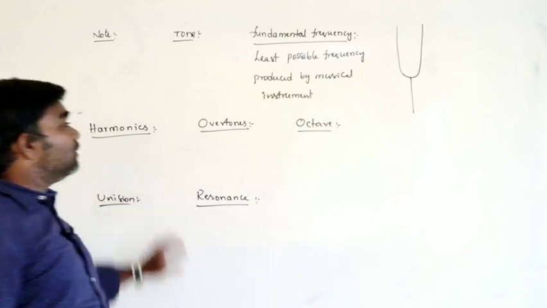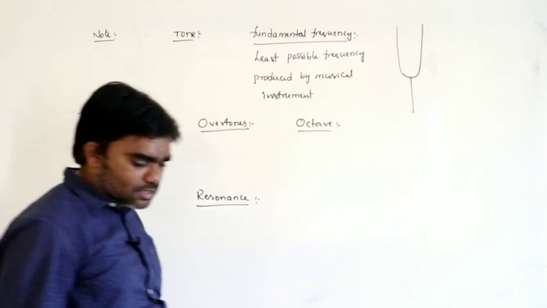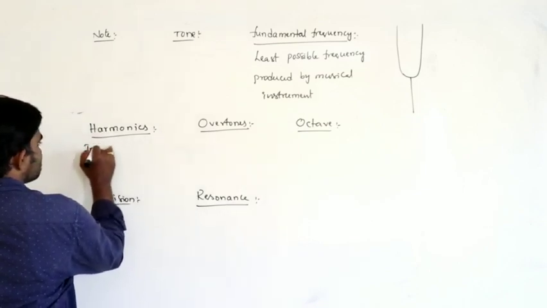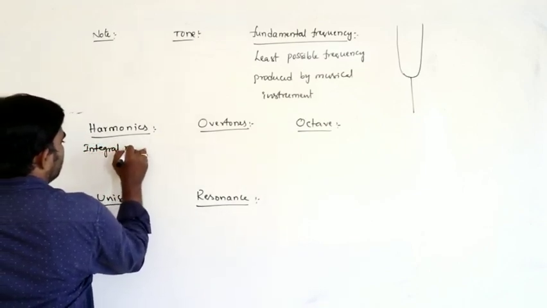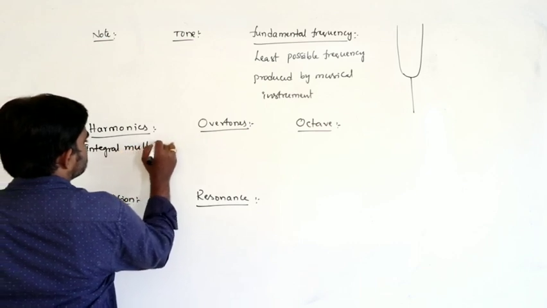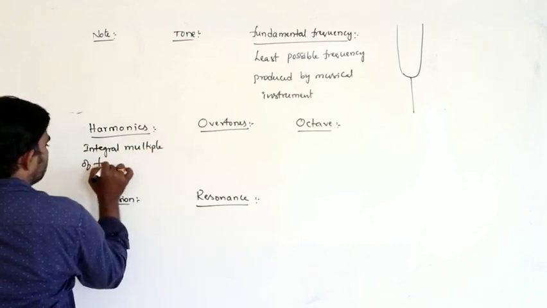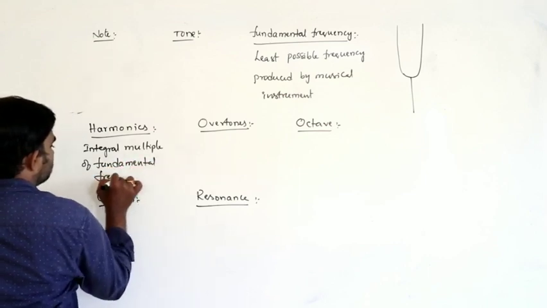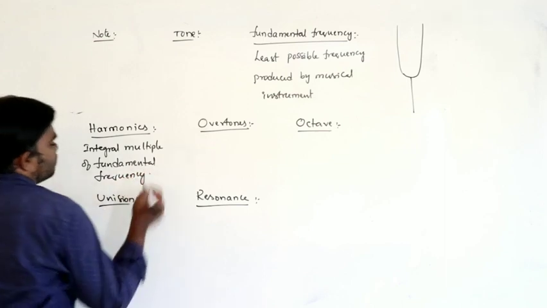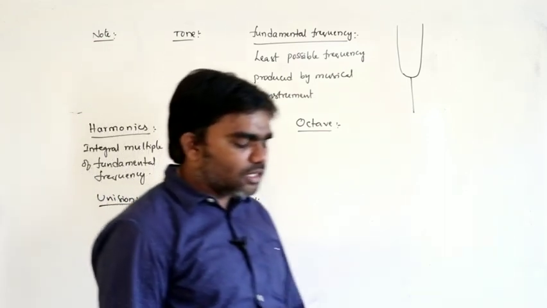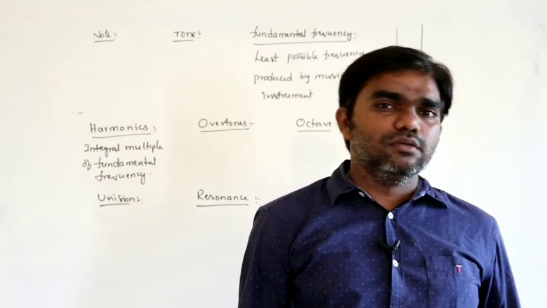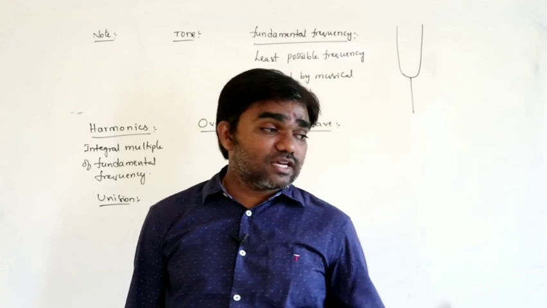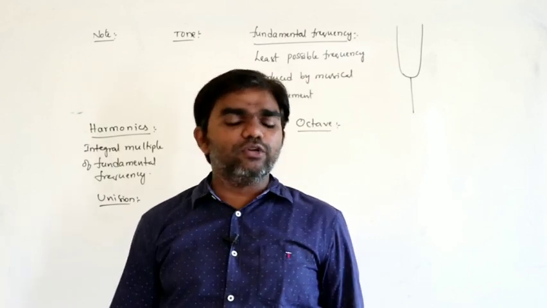Next, what is meant by a harmonic? A harmonic is an integral multiple of the fundamental frequency. For example, if the fundamental frequency is 10 Hz, then 20 Hz is 2 into 10, 30 Hz is 3 into 10, 4 into 10, like that.